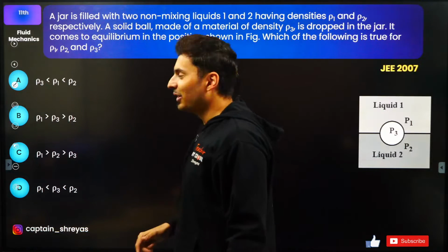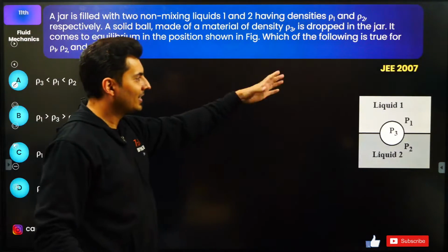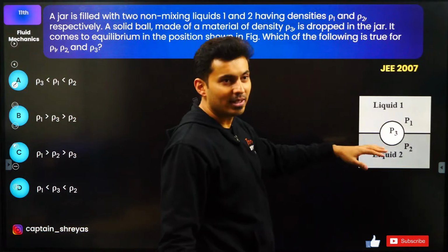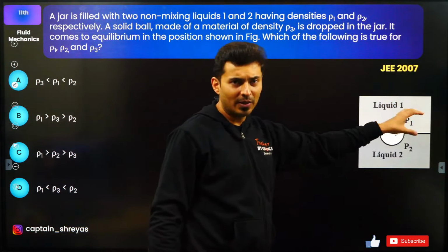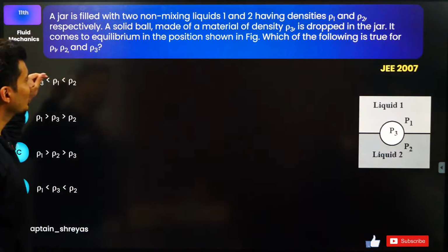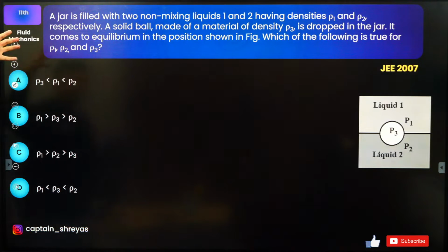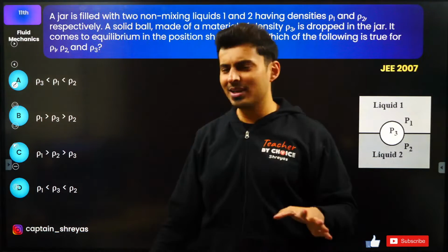A jar is filled with 2 non-mixing liquids. You can see this one is liquid 1, liquid 2, liquid 3, with densities rho 1, rho 2, rho 3. This body is trapped in between. It's neither sinking nor floating. It's trapped somewhere in between. So guys, the question is, what is the correct order of the densities? Obviously, think about it.